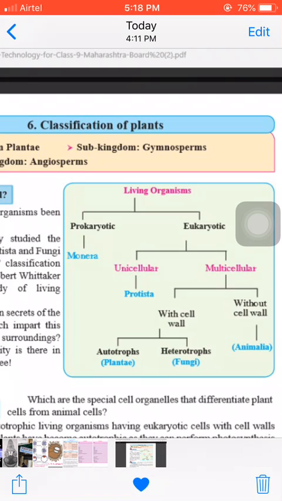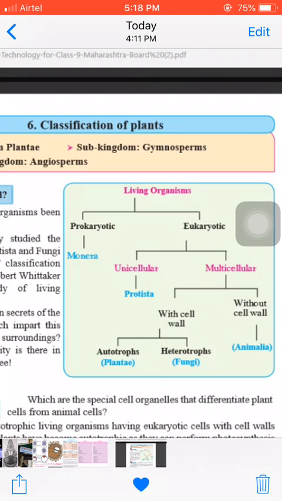Cell means the plant's body is made by plant cells and the animal body is made by animal cells. So grasshopper is an animal, that is why chlorophyll is absent in its cells, and rose is a plant, that is why chlorophyll is present in the plant cell.